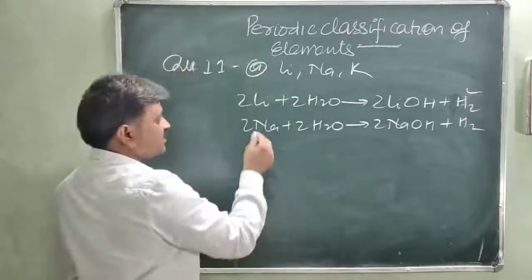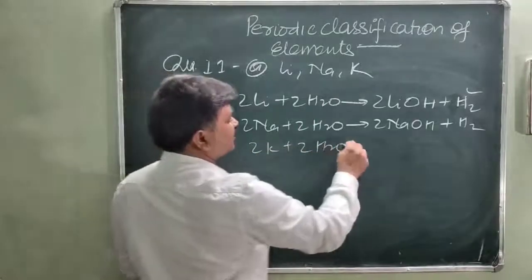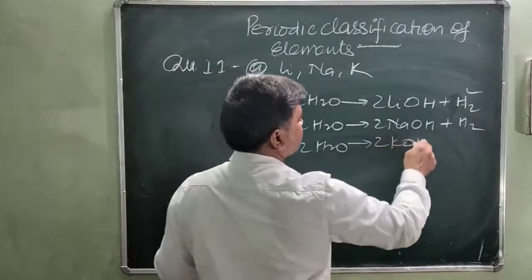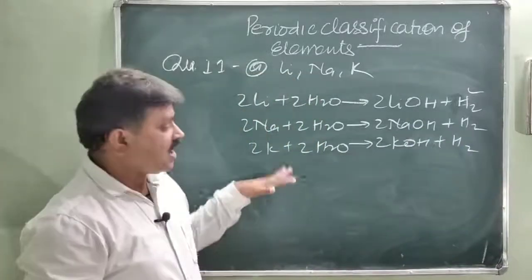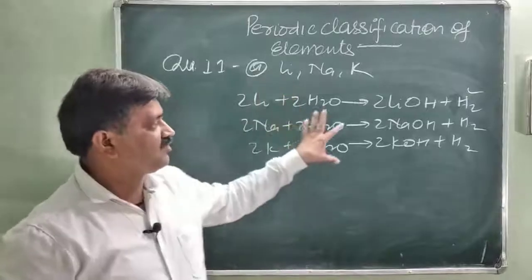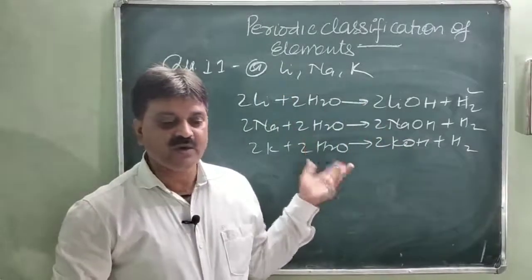Like sodium and lithium, potassium, 2K plus 2H2O, also reacts to form 2KOH plus hydrogen gas. So you will see in their chemical properties, all these elements react with water to form the hydroxide as well as the hydrogen gas. What is the similarity?